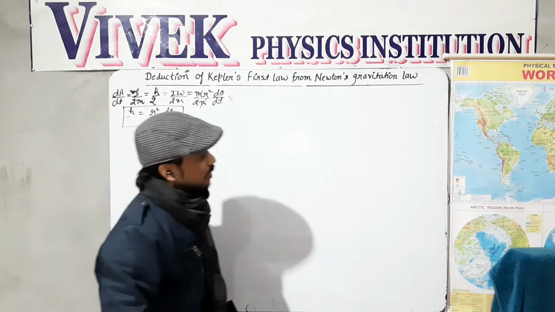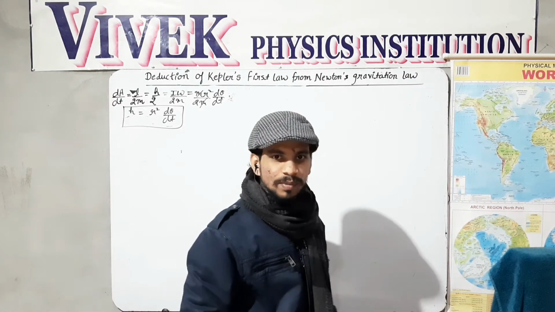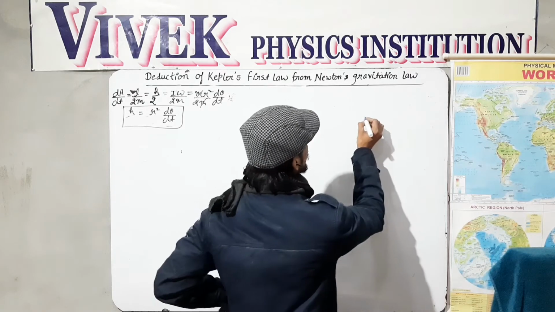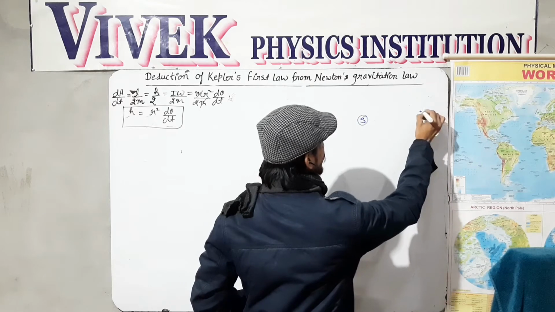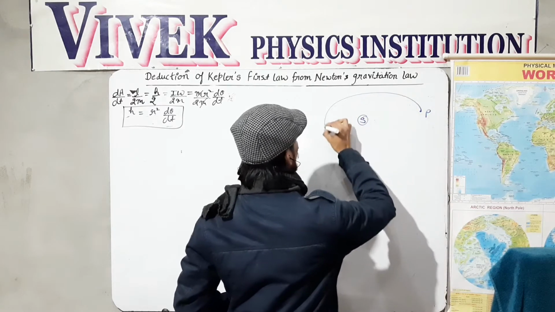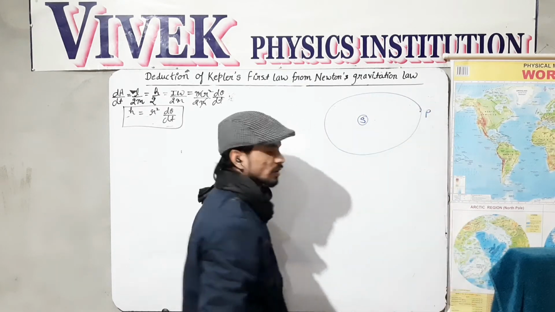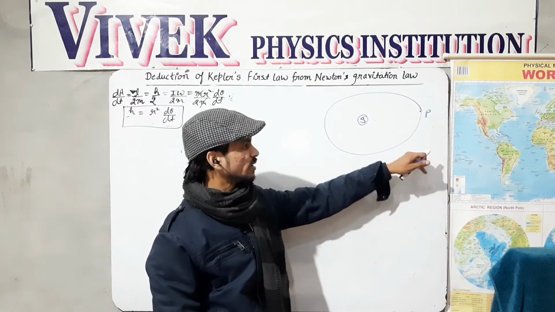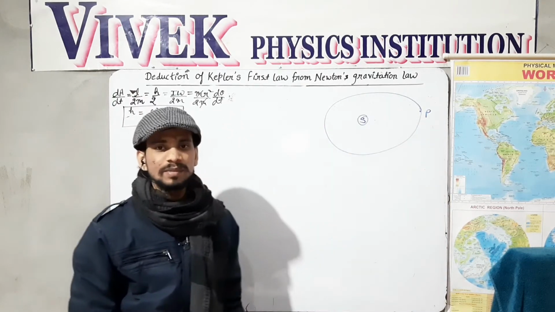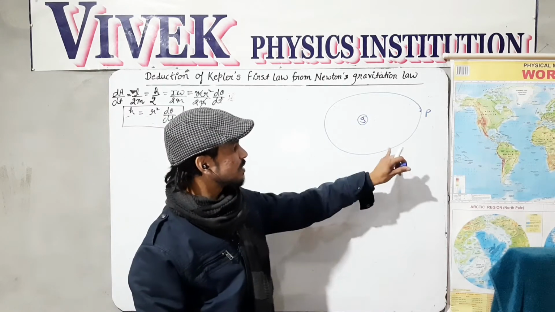Let's consider all the forces exerted on the planet. Okay, so let's draw a diagram. This is the sun. This is the planet, which is moving around the sun in an unknown path. We do not know that this path is an ellipse. We are saying that this is an unknown path. We will derive the condition, and after that we will say this is the ellipse.